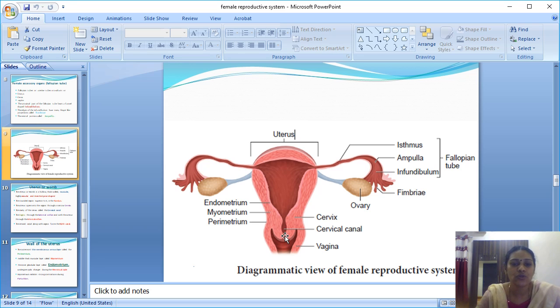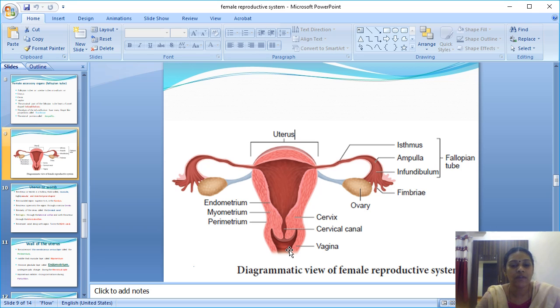You should also know the two orifices. As I explained in the male reproductive part, orifices mean openings. There are two such openings in the female reproductive part. One is the internal orifice, presenting between the cervical canal and the vagina, interior to the vagina.